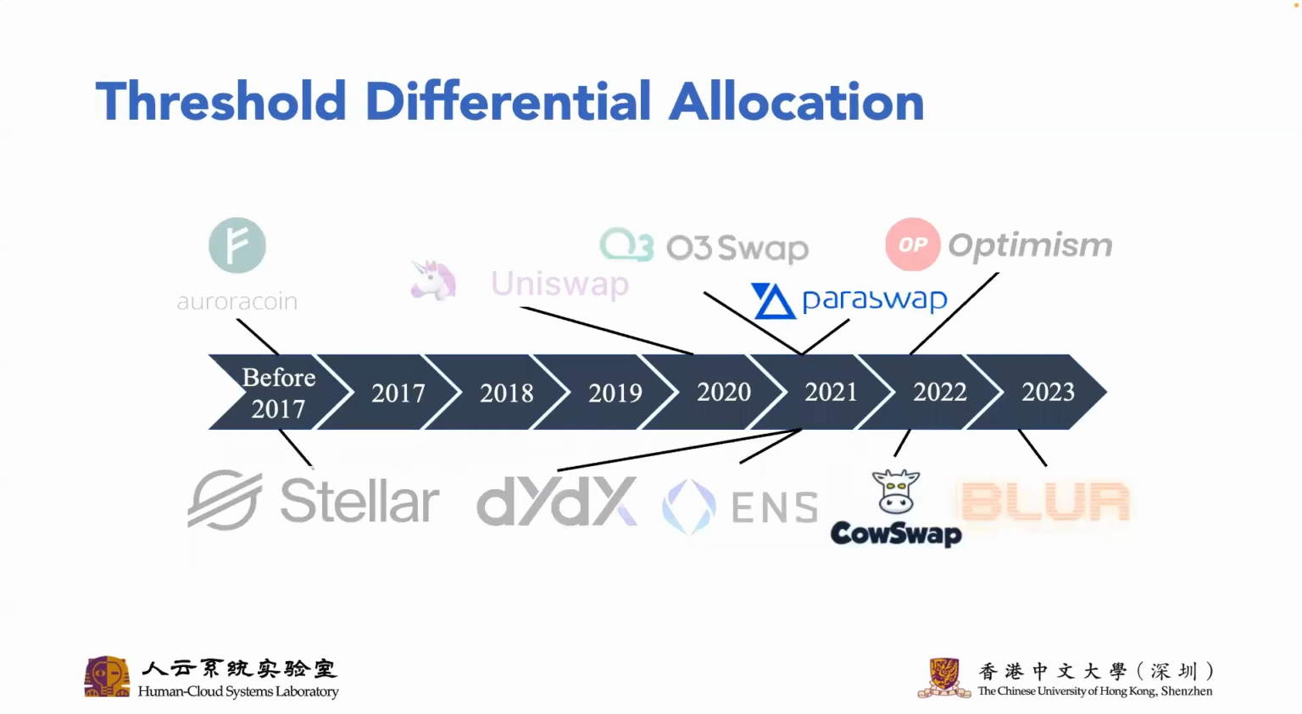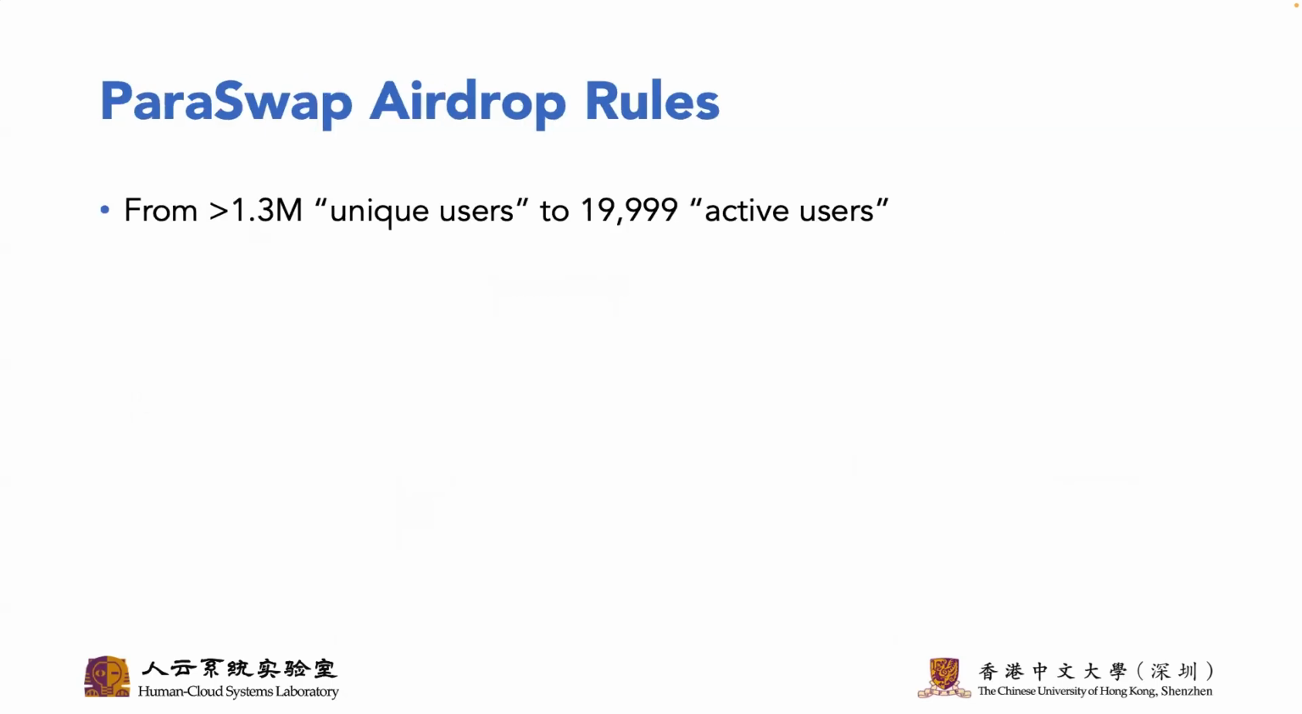To cope with this situation, some of them have begun to design stringent filtering mechanisms like ParaSwap, CoSwap, and so on. A typical example is ParaSwap. Around 1.3 million addresses have interacted, but only nearly 20,000 of them were airdropped.